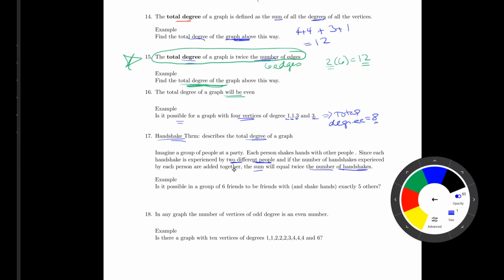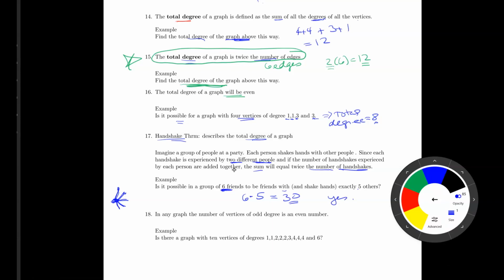So is it possible for 6 friends to be friends with and shake hands with 5 others? So the degree of each friend would be 5. So if I have every one of those friends, if it wants to reach out and have a handshake with 5 other people, so one vertex having 5 other people, right? So that's the hand reaching out. So this is the person hand reaching out to have a handshake with 5 other people, and I have 6 of those people doing that. So that would mean I would have 6 of those people with 5 handshakes each. So that gives me a number 30. It's even, so this is possible. Yes, it's possible.